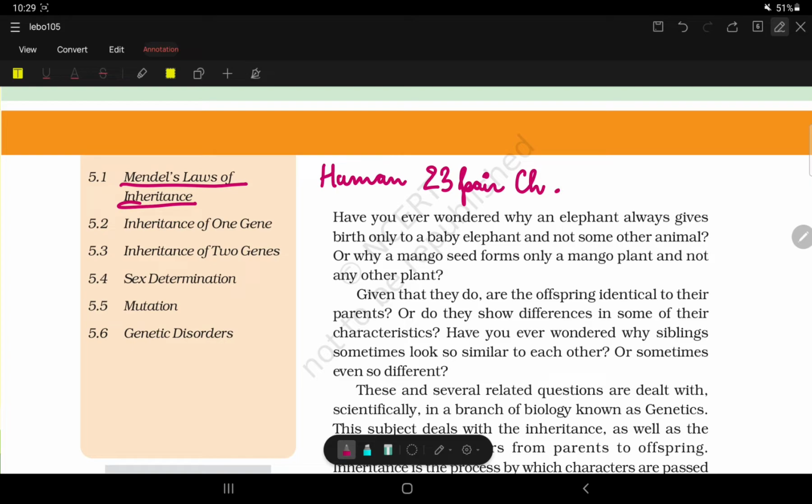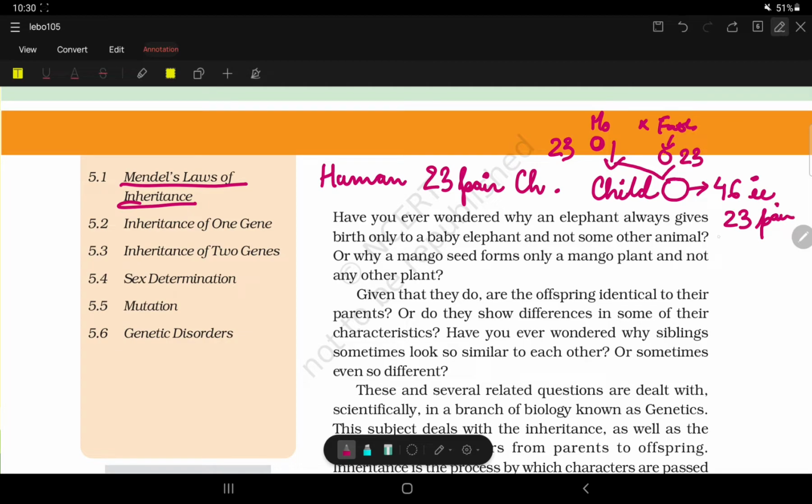So a human mother and father give birth to a child which is also human. The mother's gamete will have 23 chromosomes and the father's gamete also has 23 chromosomes. These two unite and form a child which has 46 chromosomes, that is 23 pairs.